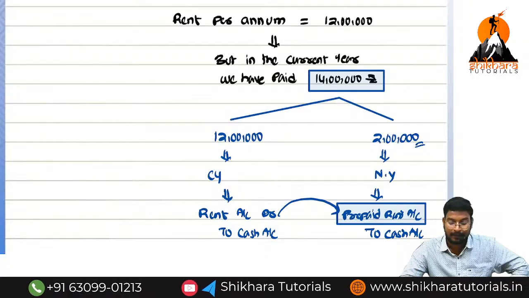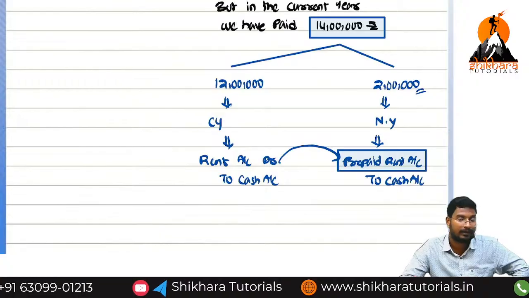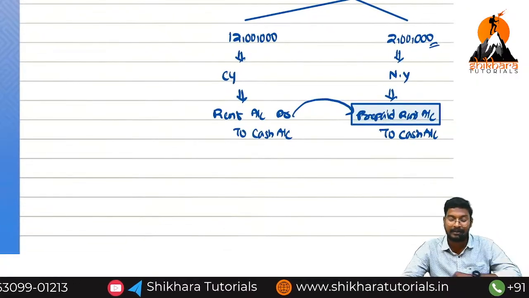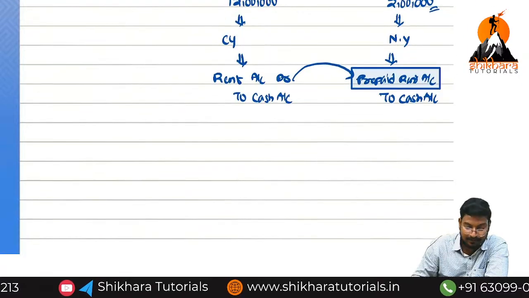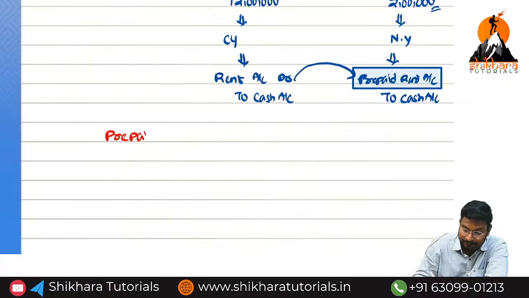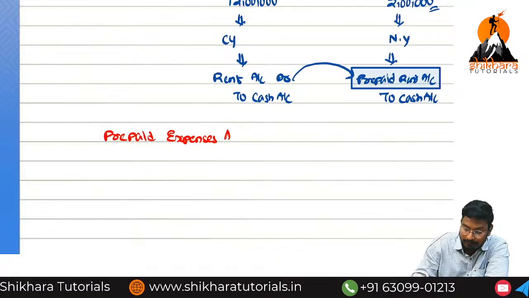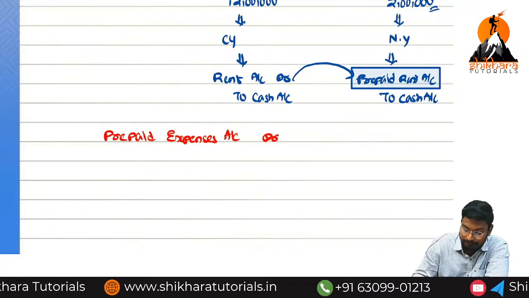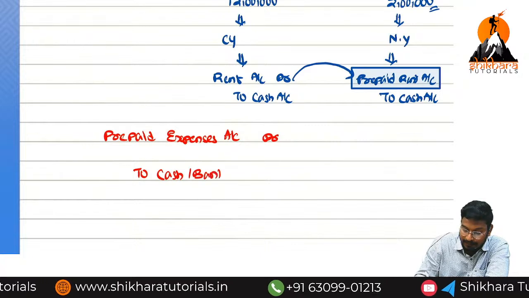Again, in the final accounts I will repeat it, no problem. Now, what is the entry for prepaid rent? What is the entry for prepaid expenses? Prepaid expenses account debited to cash or bank account.